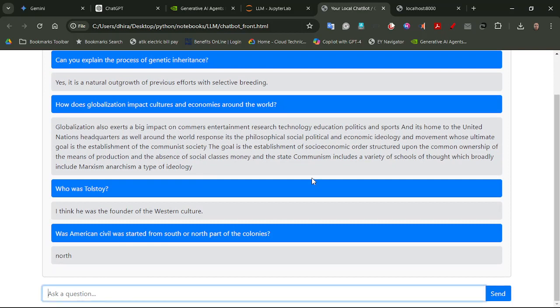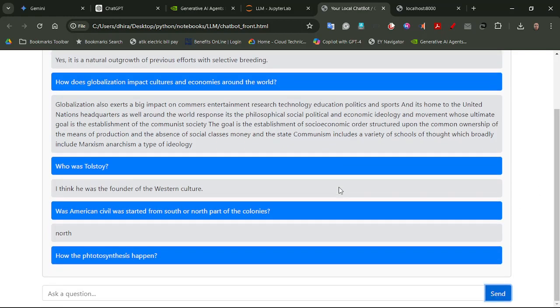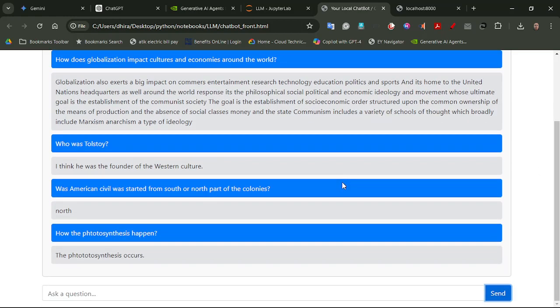So like that, I am asking again: how does photosynthesis happen? And now I am sending the question to my chatbot agent.